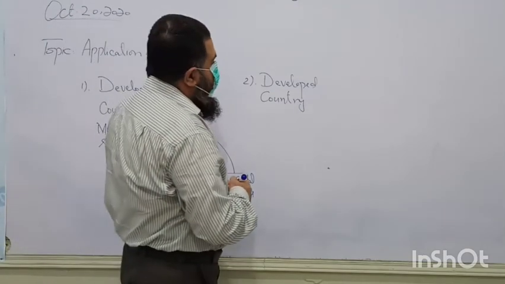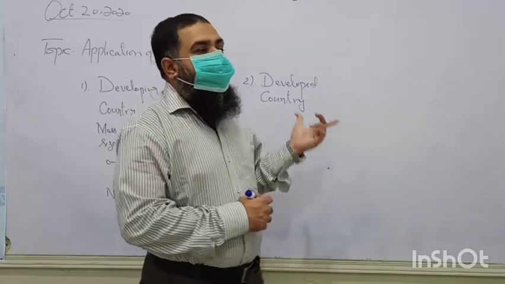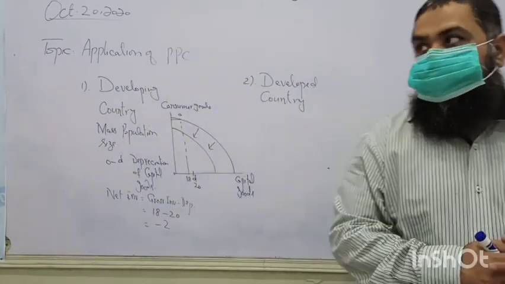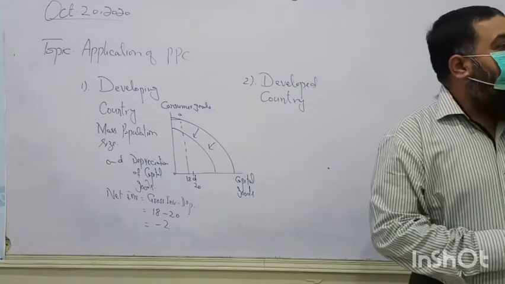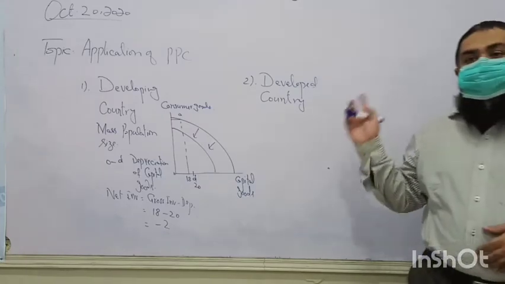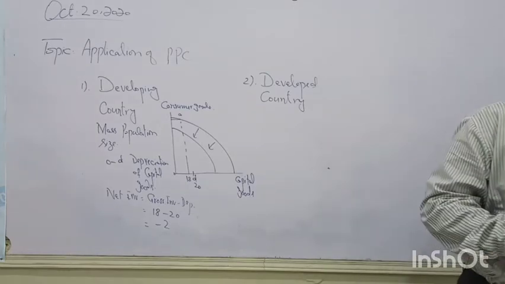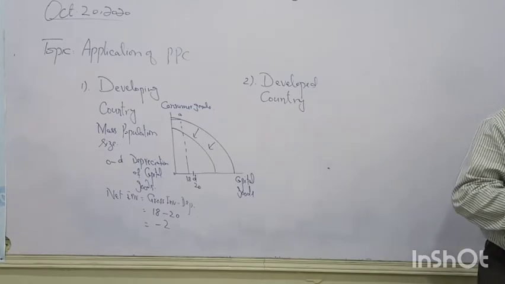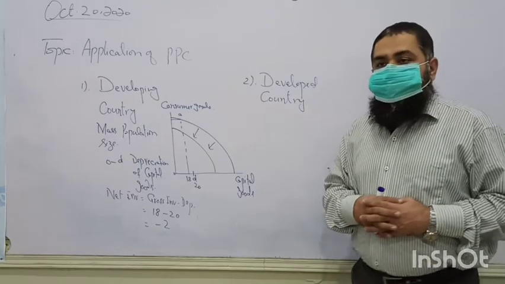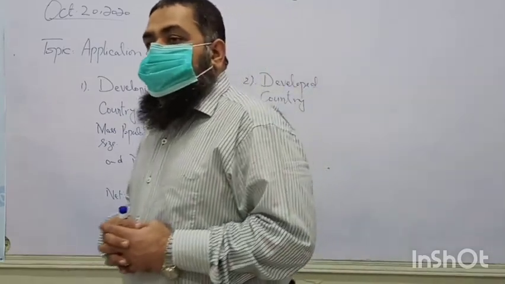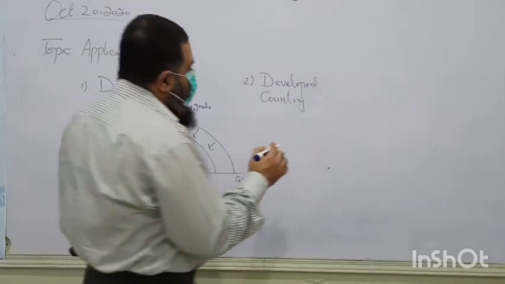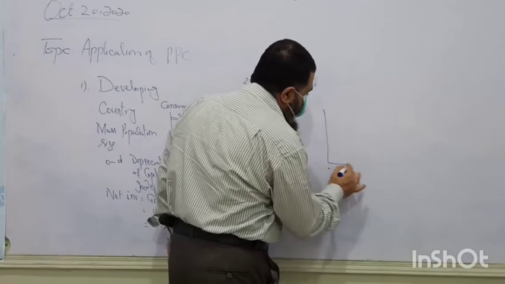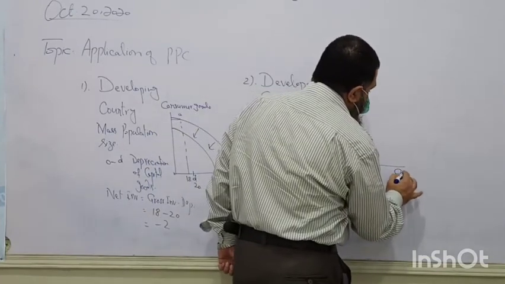Whereas the developed countries have higher per capita income. The per head income of a developed or rich country will be higher. On the other hand, they have a smaller population size because their birth rates are lower and their population is growing very, very slowly compared to developing countries. Alright? So if they are allocating resources, we are going to draw their PPC as well. This is the capital goods.